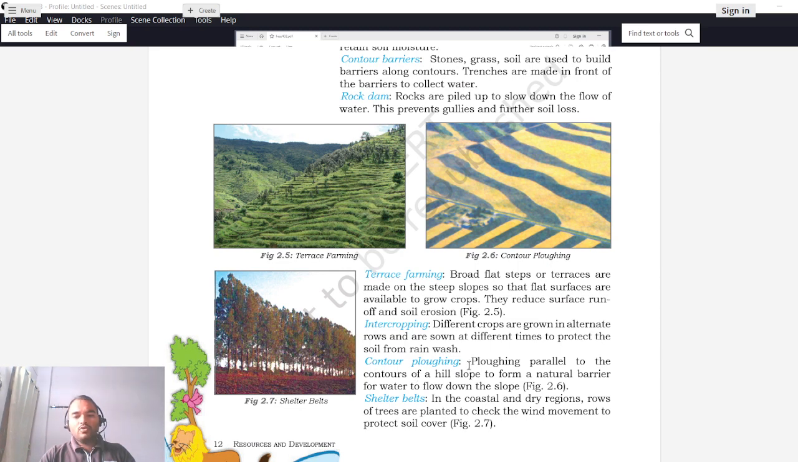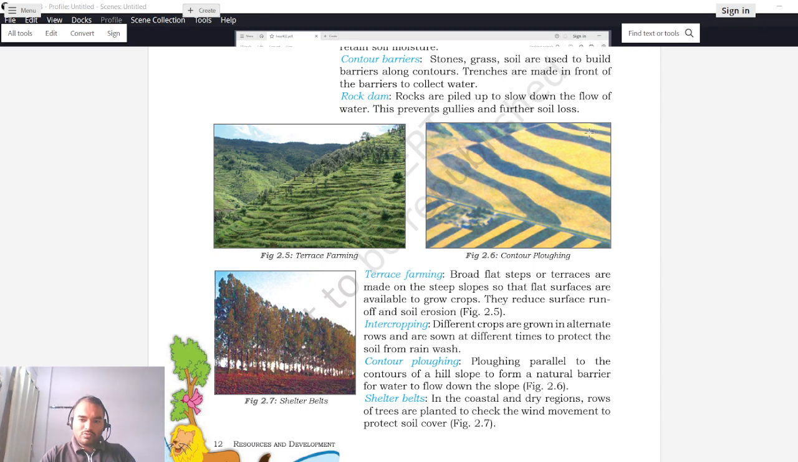Third is contour plugging. Plugging parallel to the contours of hill slopes to form a natural barrier for water to flow down the slope. Again, over here, this is the diagram of contour plugging. So see, you can see this is a hill and this is the slope of the hill from here to here, and even the slope is in this direction as well, right?